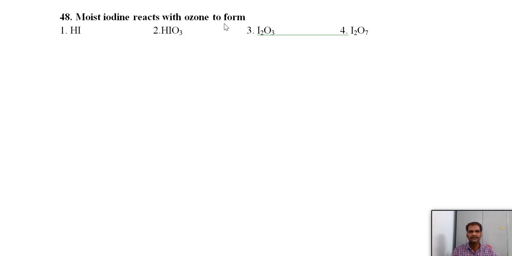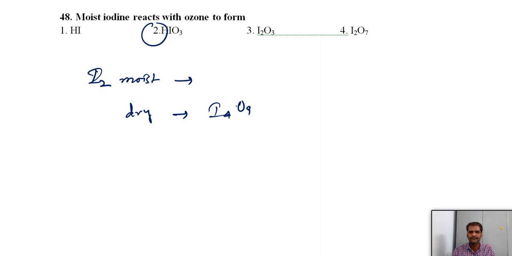Moist iodine reacts with ozone to form what? We know there are two types, dry iodine and moist iodine. If you take moist iodine, you will get iodic acid, HIO3, the second option. But if you take dry iodine with ozone, you will get I4O9. This is also very, very important. Keep in mind: moist gives HIO3, iodic acid, but dry iodine gives I4O9.